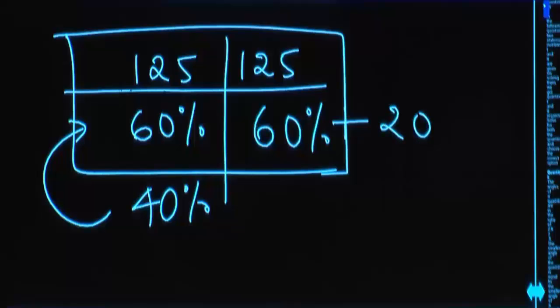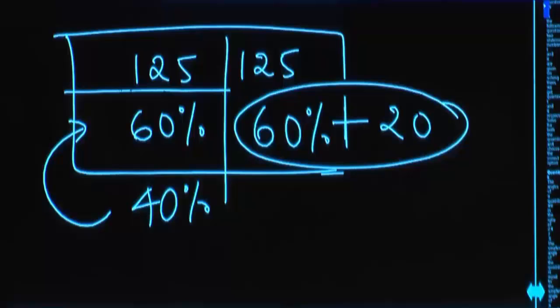Total how much we need? 80% we need. 60% from second 125, and to make first 125 60%, you need to have extra 20%. So what percentage we need here? 80%. What was Q1 we got? 60. So Q1 less than Q2.